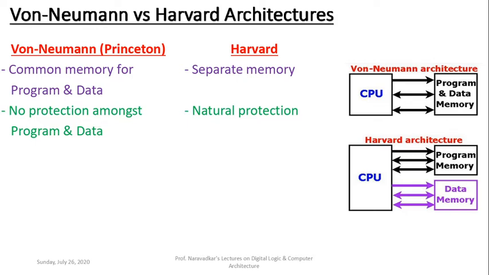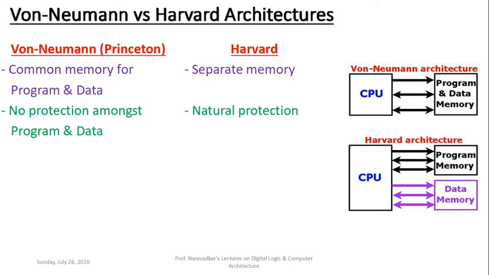That protection is not supported by the system because program and data memory is common in von Neumann. But in Harvard, there is a separate program memory and separate data memory, so it provides natural protection. That means the user is completely relieved and is not liable to provide protection between program and data.